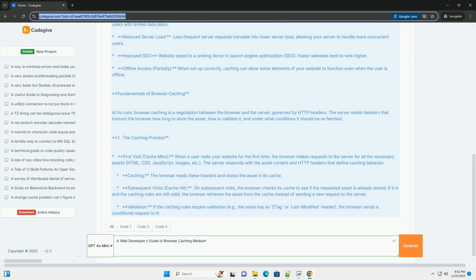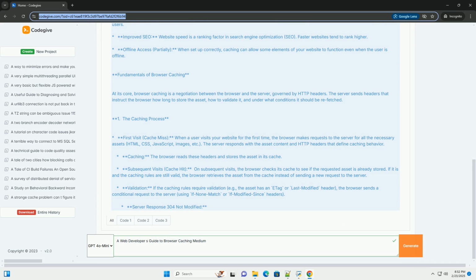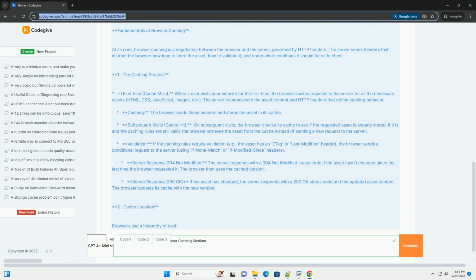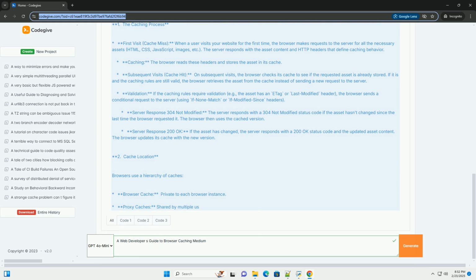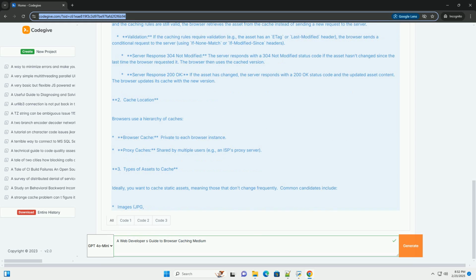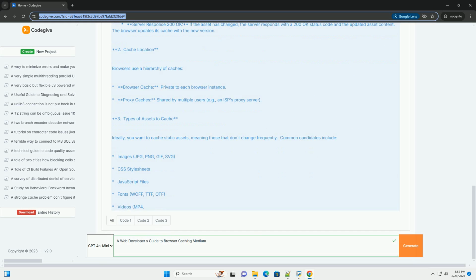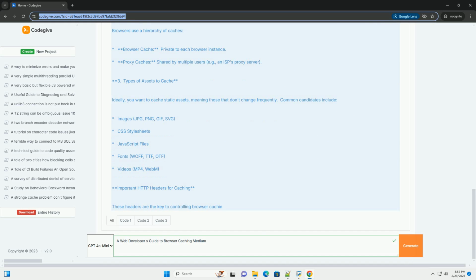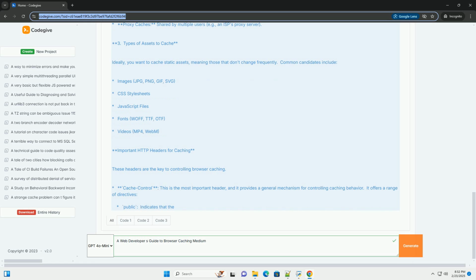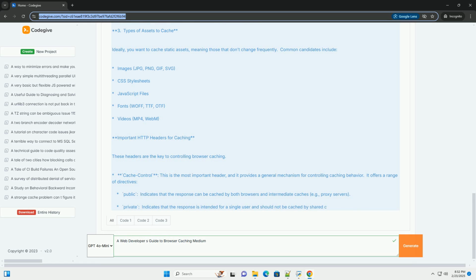Here's why browser caching is essential. Reduced latency. Serving assets from the cache is dramatically faster than downloading them over the network. This leads to a snappier, more responsive user experience. Lower bandwidth consumption. By reducing the number of requests to your server, you save bandwidth. This is particularly beneficial for users with limited data plans. Reduced server load. Less frequent server requests translate into lower server load, allowing your server to handle more concurrent users.